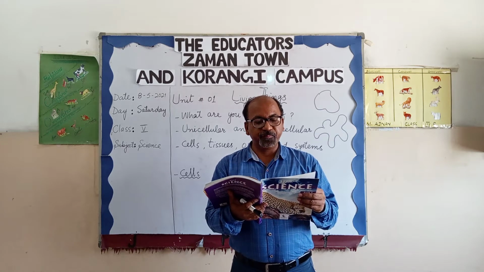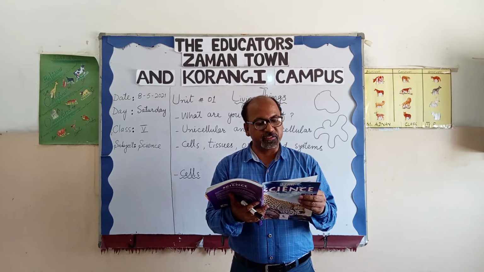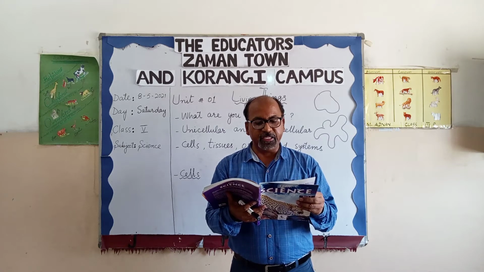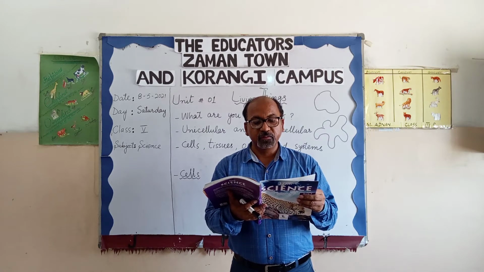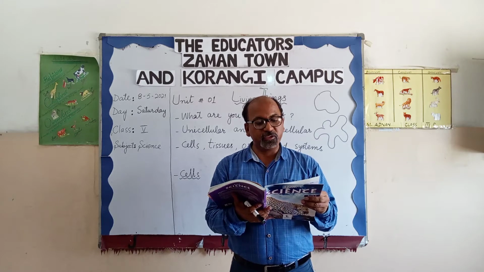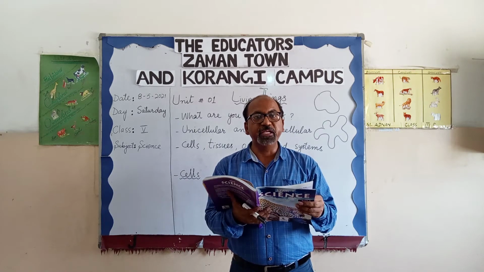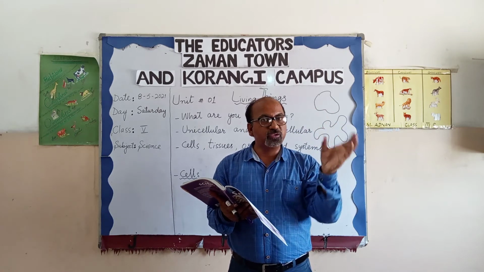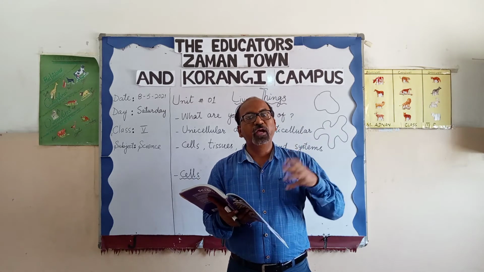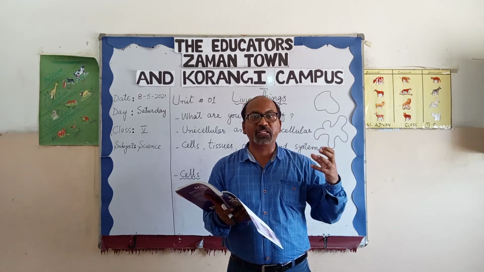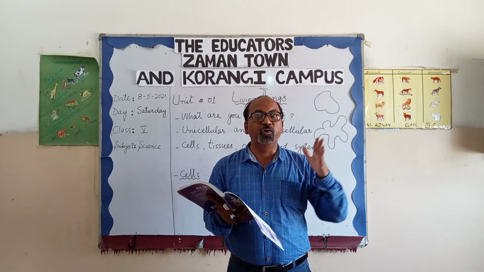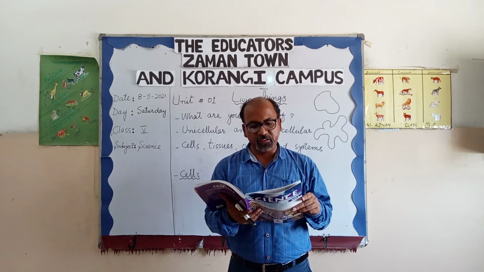Multicellular organisms have a very complex body system, beginning with the single cell, from least complex to most complex. So our body is very complex because it is made up of billions and trillions of cells.